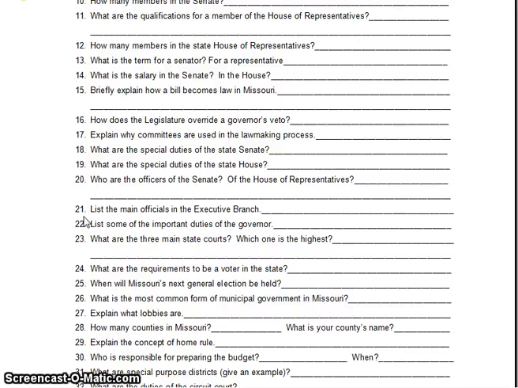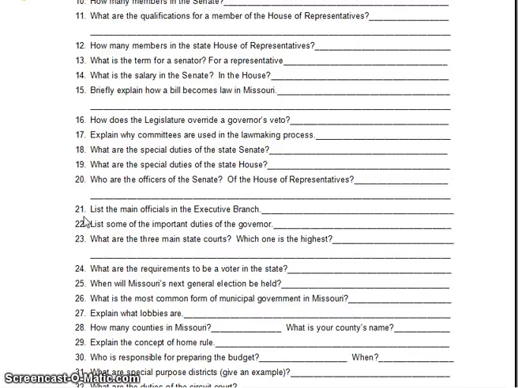Question number 23, what are the three main state courts? Starting at the bottom and working our way up, we have the circuit courts, which are the trial courts. After that, you have the Court of Appeals. And finally, on top, you have the Missouri Supreme Court. The Supreme Court is the highest court in the land, or in the state. The Supreme Court is the highest court in the state of Missouri.